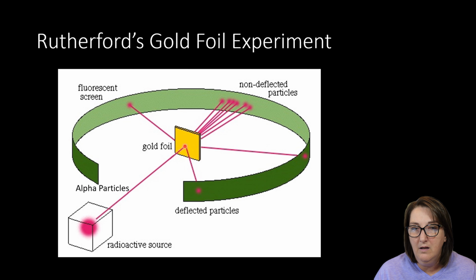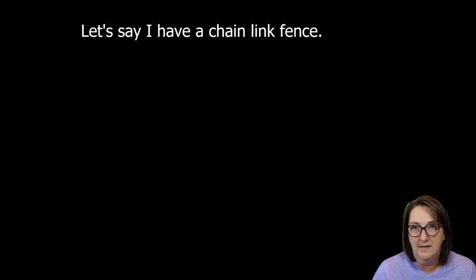He expected all of this stuff to bounce back out. But what he found was a majority of it went right through. And that really got him thinking, well, why is it going through? And every once in a while, you would have one that bounced out. So what he recognized was that the atom was mostly space, and that these pieces that bounced out actually bounced out because they hit something in the atom that was positive. But a majority of it went through, so that said that there's space in there, like it's allowing it to pass through. So let's say I have a chain link fence.